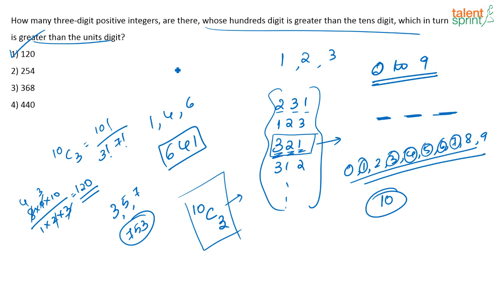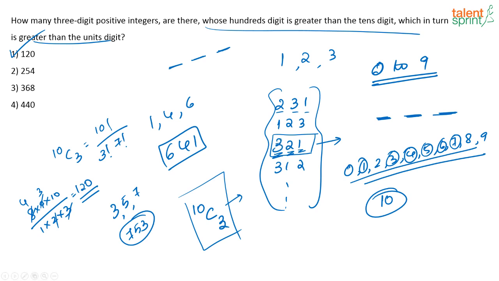See, for a 3-digit number, there are 3 digits to be placed, right? Now, what will be the 3 digits? It has to be numbers from 0 to 9. So in every 3-digit number, any 3 of these digits have to come. Now, what are they saying? They have given a condition, correct?